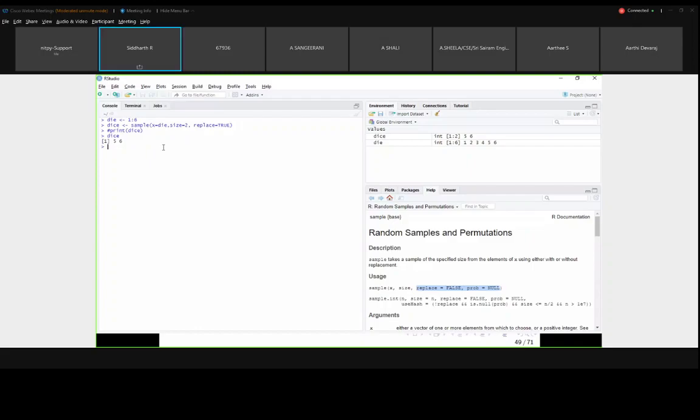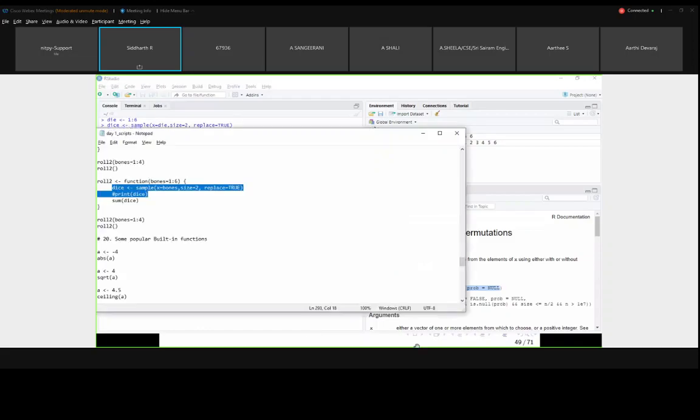If I am using just dice also, it is showing output, right? So it is showing me the output. Then I am going with the function now. With this screen itself I will run.